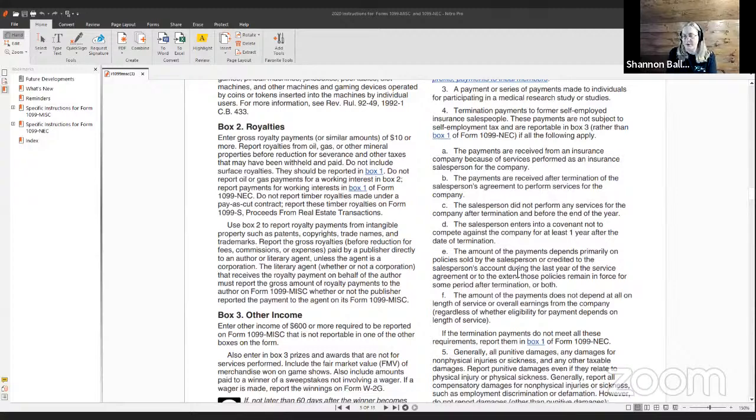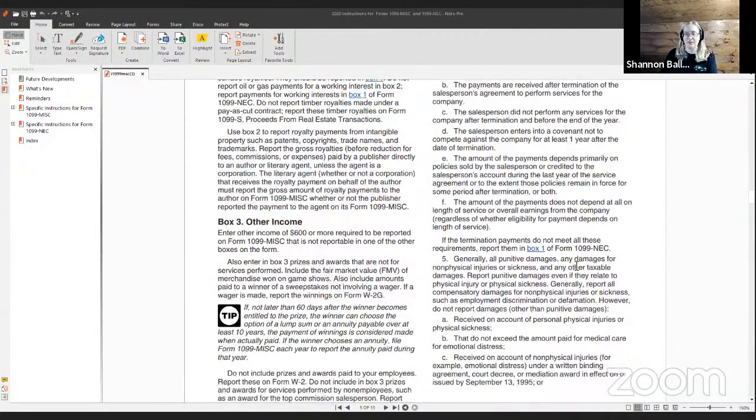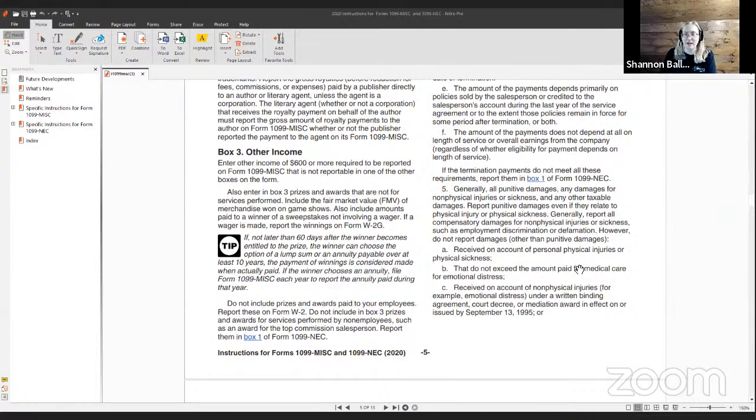But while they were an employee or a commission salesperson, typically gets a 1099 NEC for non-employee compensation. They get to have that income and not pay self-employment tax on it.